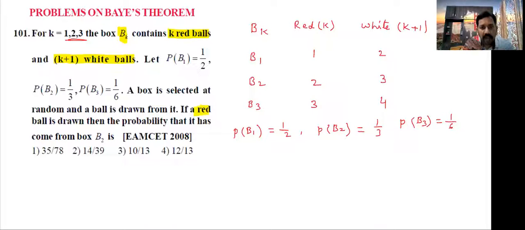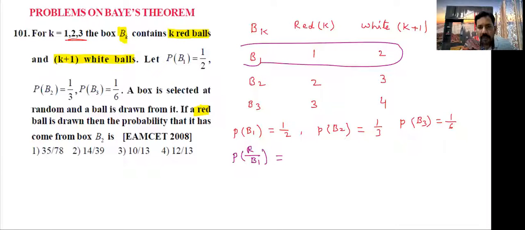Now I am going to find the red color probability in the first bag B1. Students, see the first bag. How many balls are there in total? Total 3, red 1. Now go to the second bag. What is the probability of selecting a red ball in box 2?